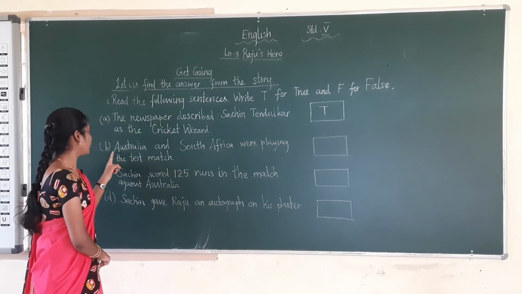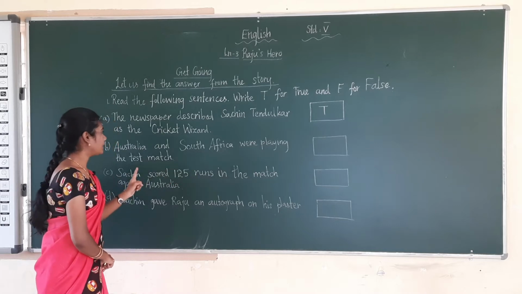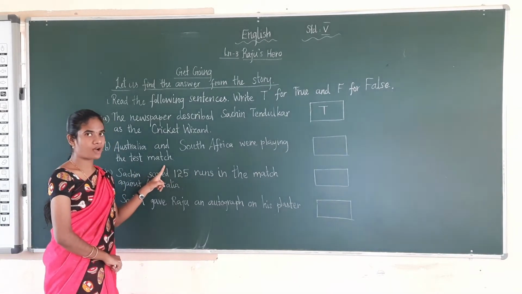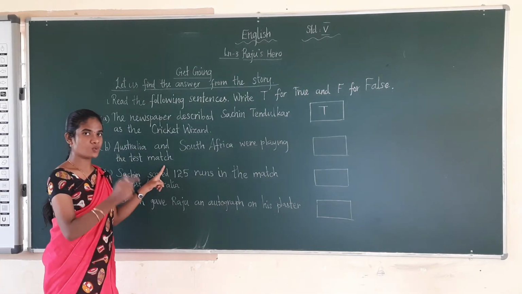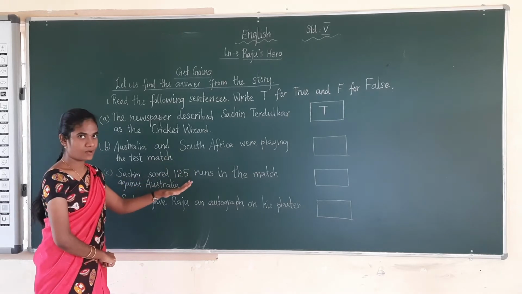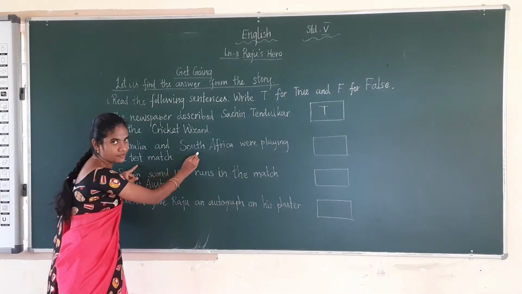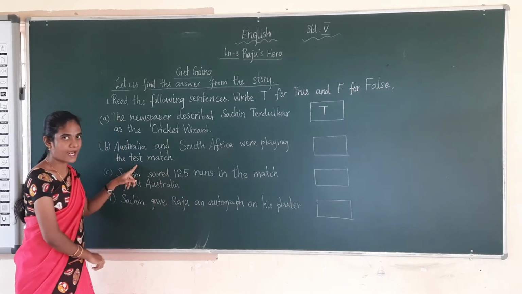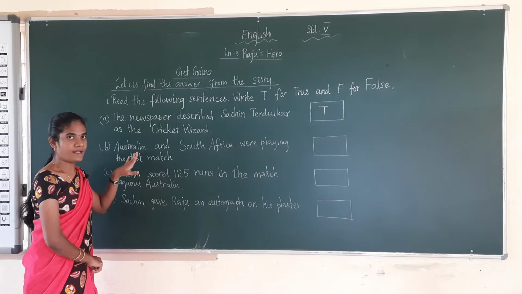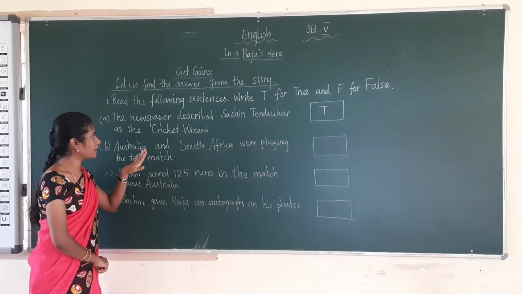The next one, Australia and South Africa were playing the test match. The match was held between whom and whom? I have already told you the story. The match was between India and Australia only. So the statement is false. Here they have given South Africa, but South Africa is not in the match. The match is between only India and Australia.